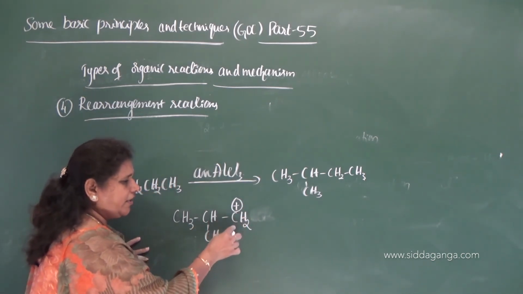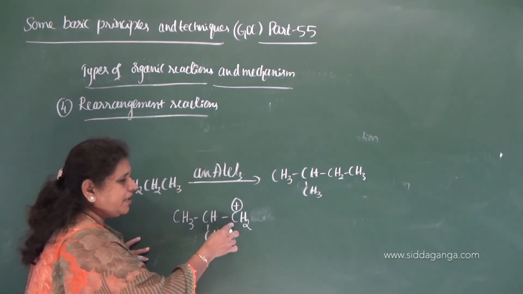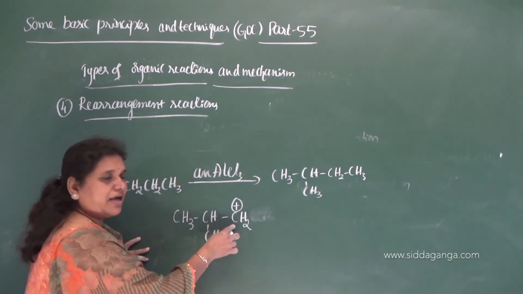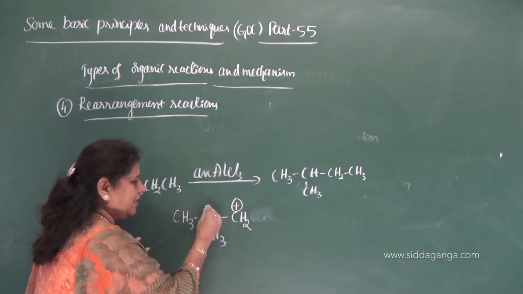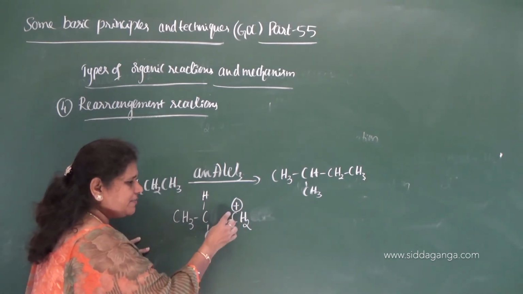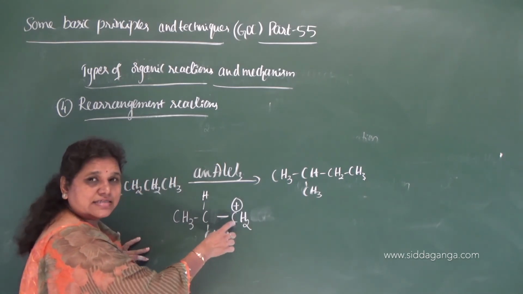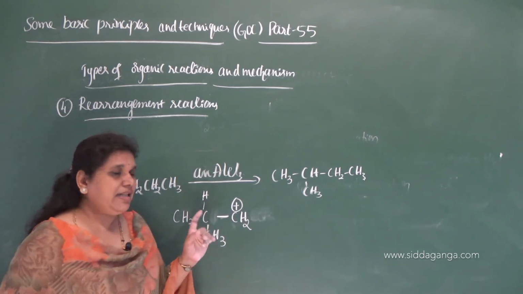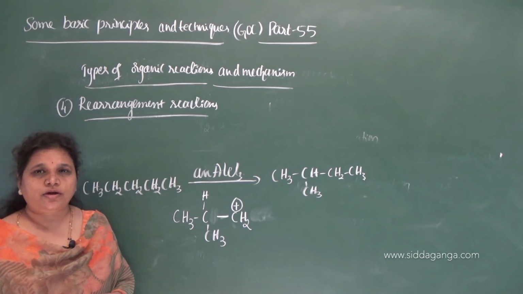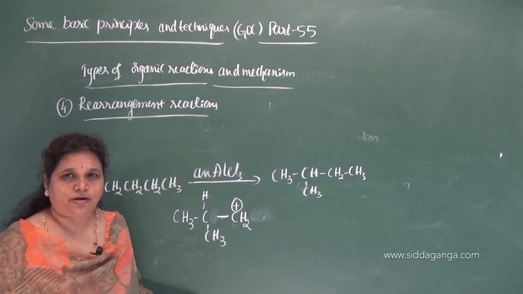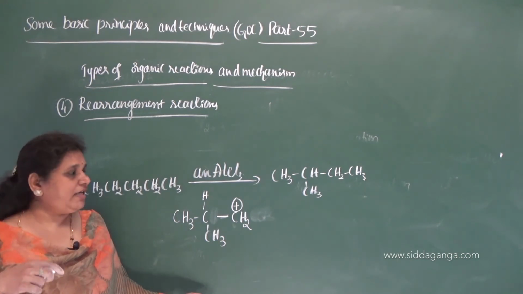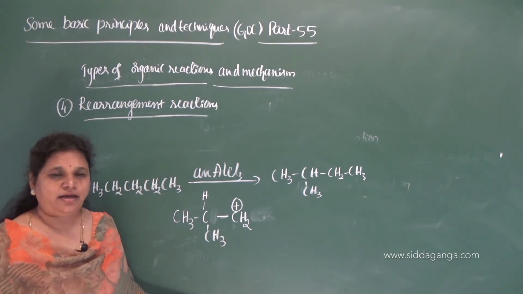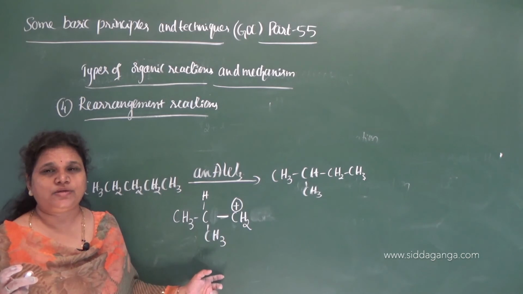This carbocation is the primary carbocation. Correct. So when this carbocation, see here is a hydrogen. This primary carbocation is less stable. Whenever the less stable carbocation or the reaction intermediate is formed, if by the rearrangement of that intermediate it gives a more stable intermediate, definitely then this undergoes rearrangement.